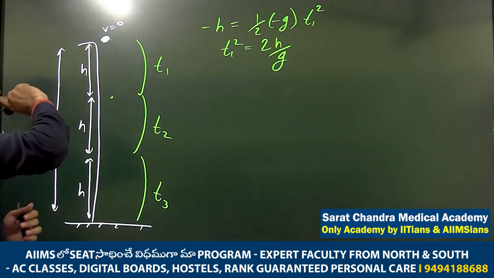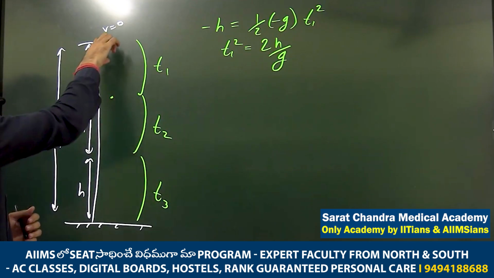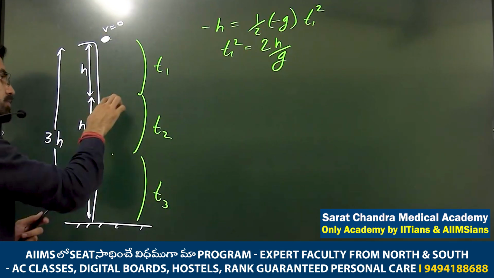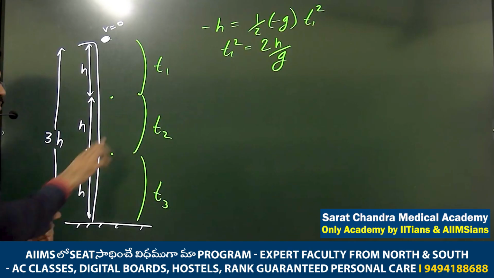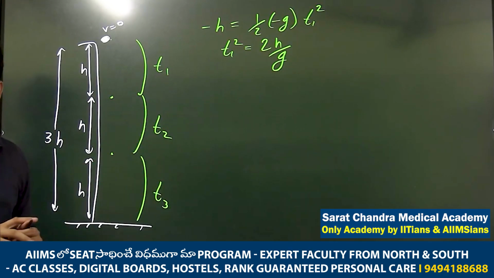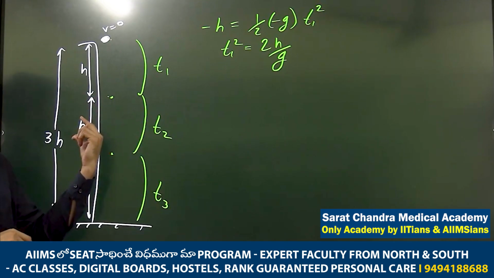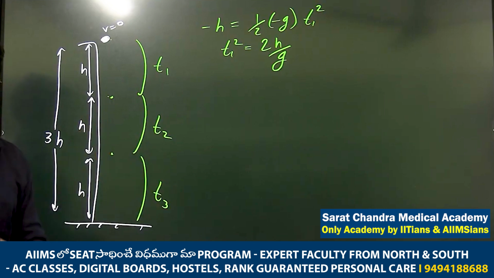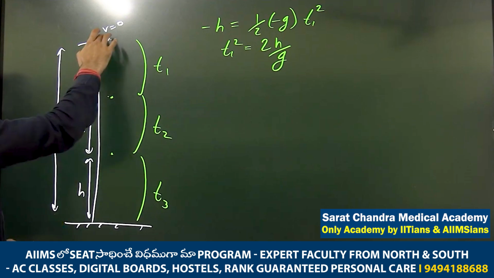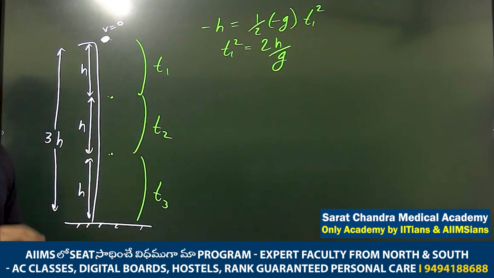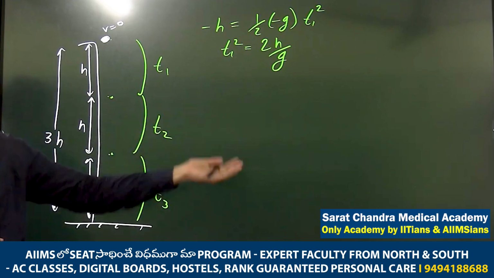So now, from here to here, let's say you didn't think of this. You write from here to here, we have to find the time, so here to t2, right? What will you write? In between these 2 points, what do you know? Displacement and gravity, 2 things. You can't write it directly. But if I write from here to here, the time taken is t1 plus t2. So I can get t1 plus t2. T1 I know, so I will get t2.